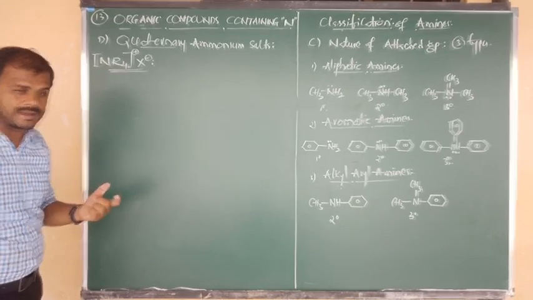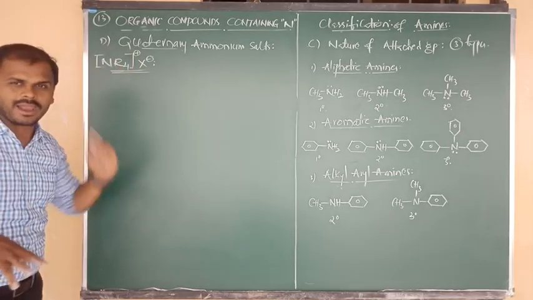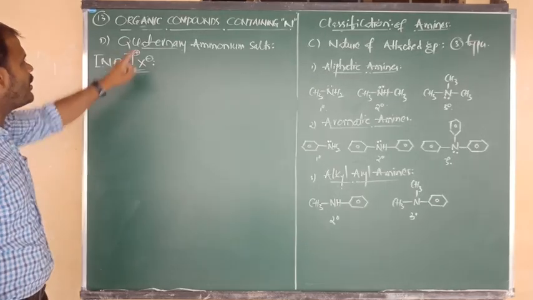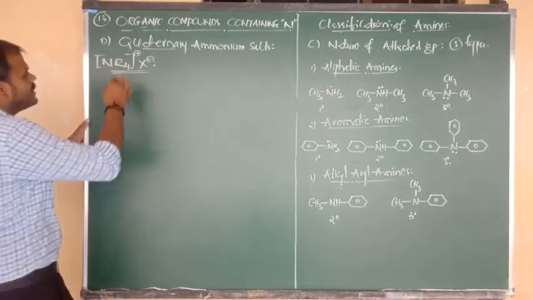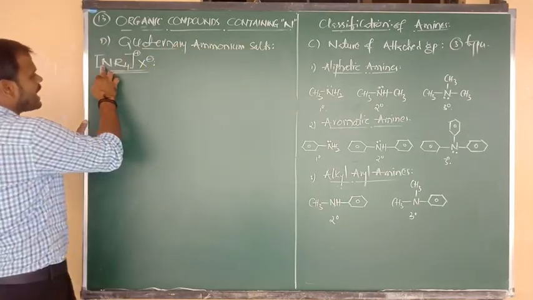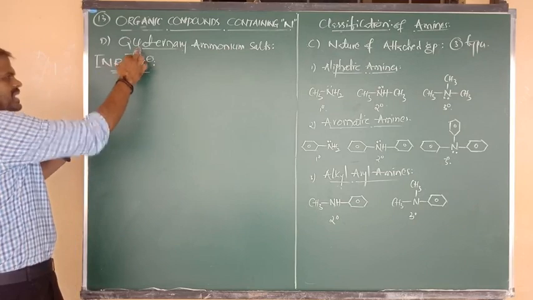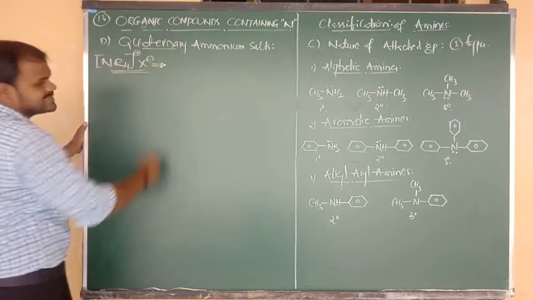So we can say tetra alkyl ammonium halide. It is an example of a quaternary ammonium salt. All of you know now. So the formula for the quaternary ammonium salt is NR4 plus X minus, and we can also write its exact name.